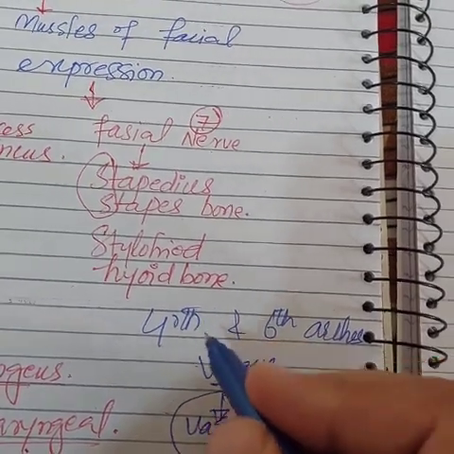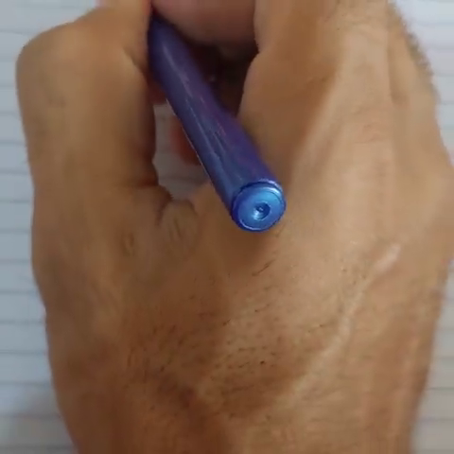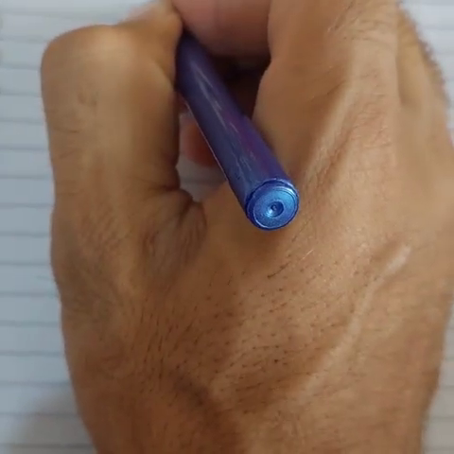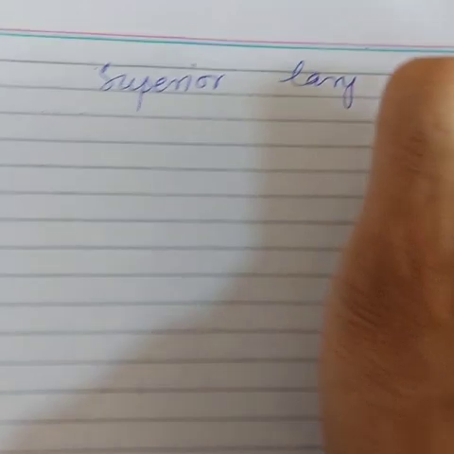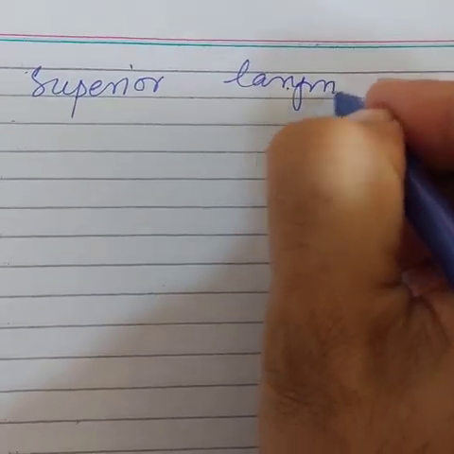But to be specific, the superior division of the vagus nerve, which is the superior laryngeal branch.